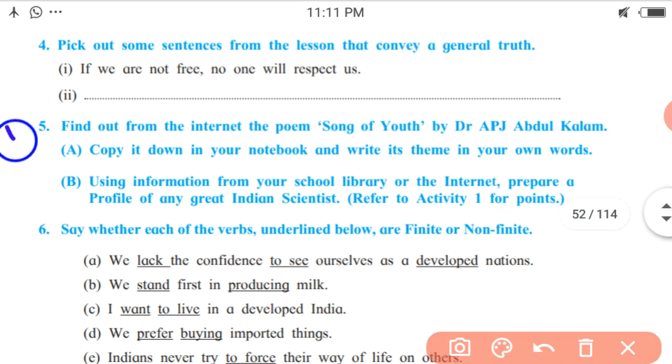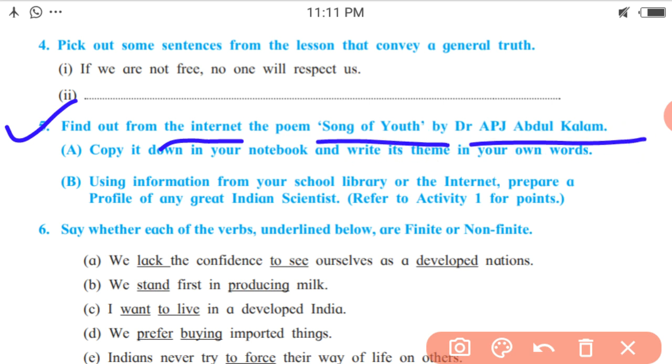Fifth activity, find out from the internet the poem Song of Youth by Dr. APJ Abdul Kalam. Read that poem, and what you have to do now, here it is given. Copy it down in your notebook and write its theme in your own words.